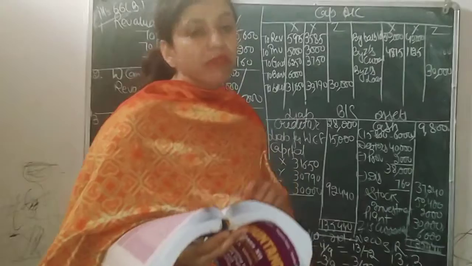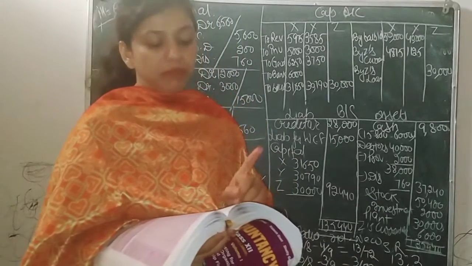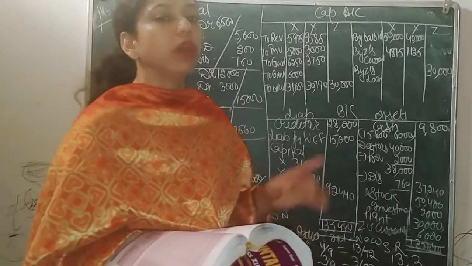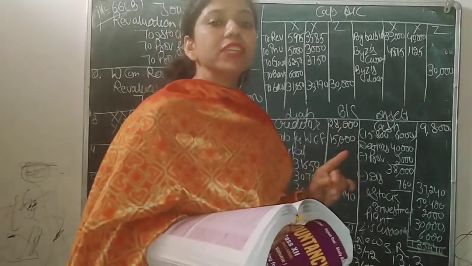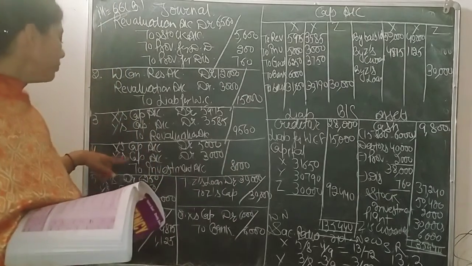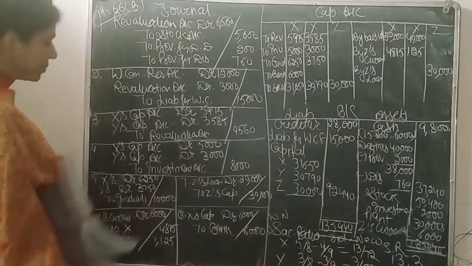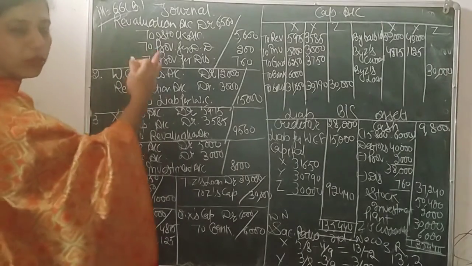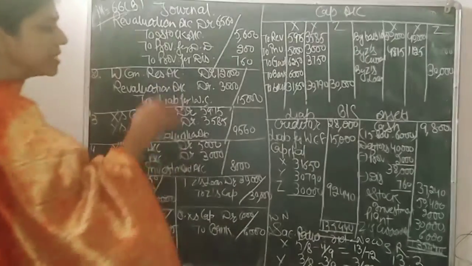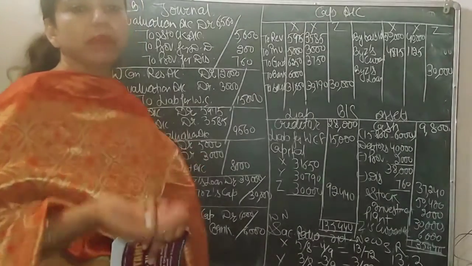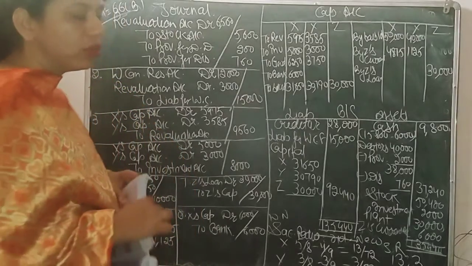Goodwill, whenever there is goodwill given in balance sheet, that means it has already appeared, that should be removed. So first entry will be regarding goodwill. Here it is X debit. You can put it as the first also. There is no need to do it at the last. You can also do it at the first. There is no prescribed rule that what journal entry will be done first and what will be done later on. So you can do any one first.